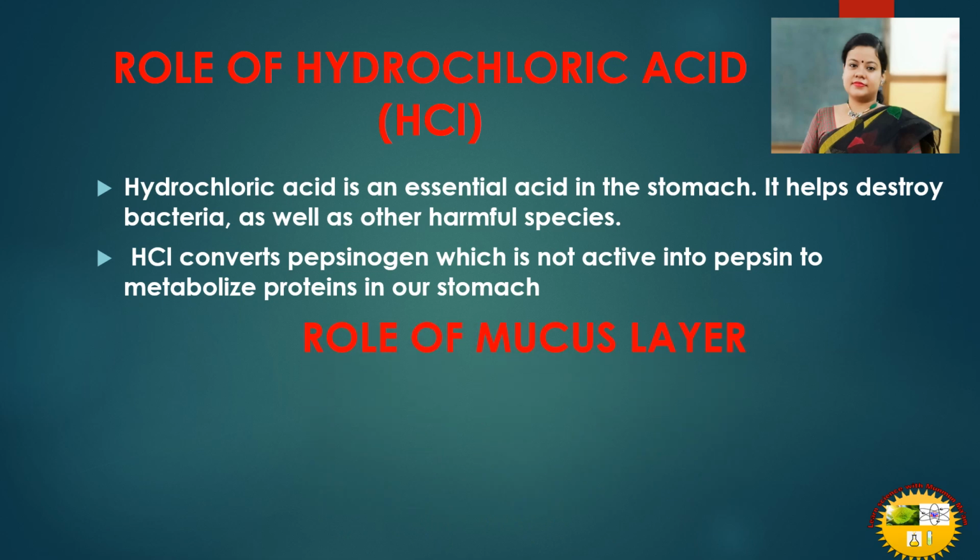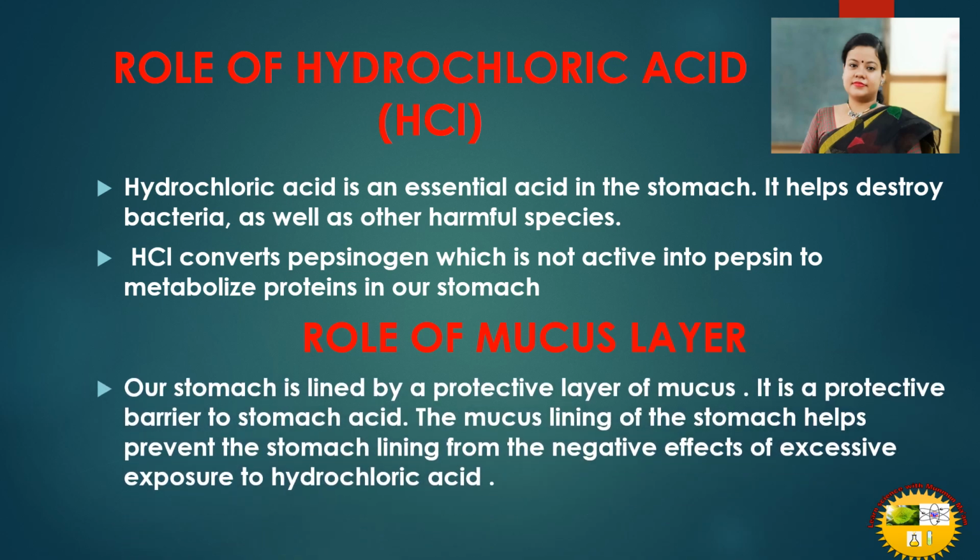Next, the role of the mucus layer. There is a layer of mucus present inside the stomach. What does it do? Our stomach is lined by a protective layer of mucus. It is a protective barrier to stomach acid. The stomach secretes HCl, hydrochloric acid, which we just read about. This hydrochloric acid is harmful for the walls of the stomach. So the mucus layer is a protective barrier to stomach acid.